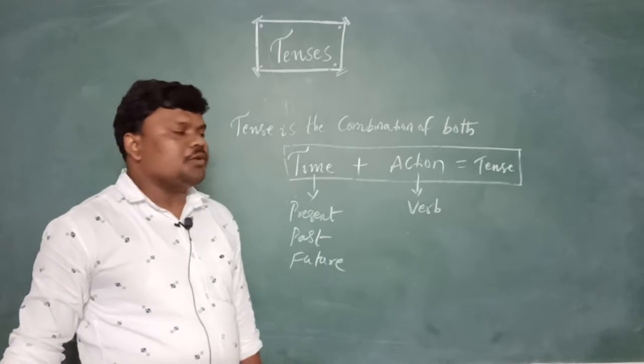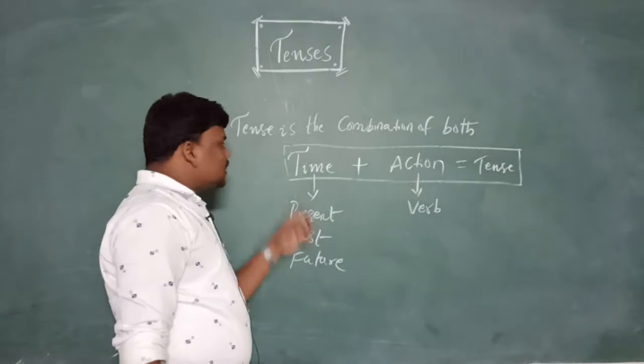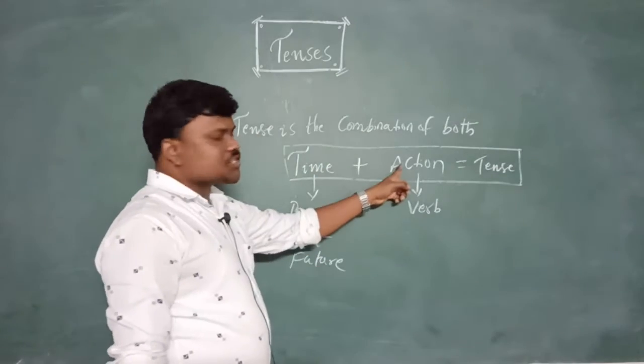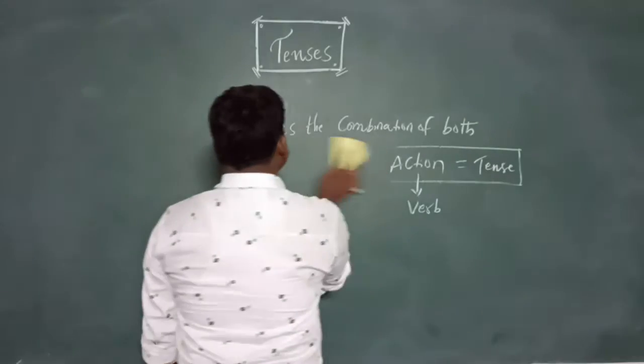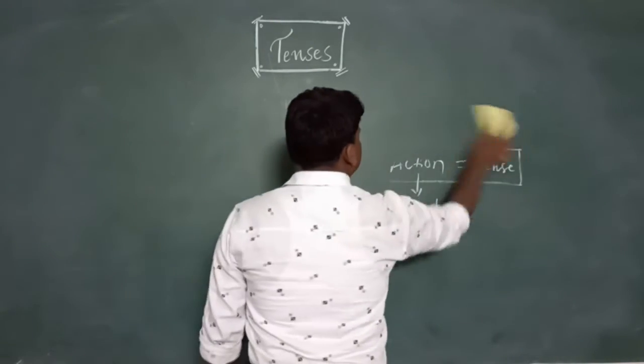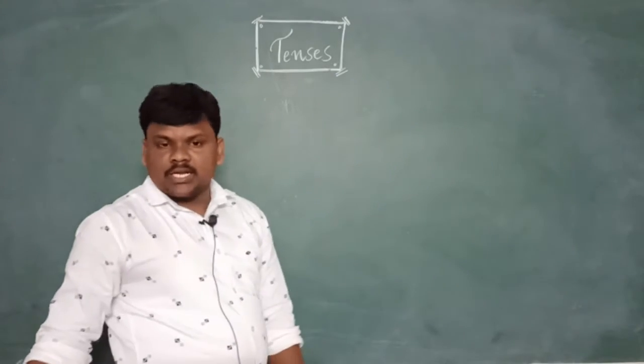Let me teach you what is a verb. I hope you understand what a tense is: the combination of both the time and action is called tense. Now, what is a verb?